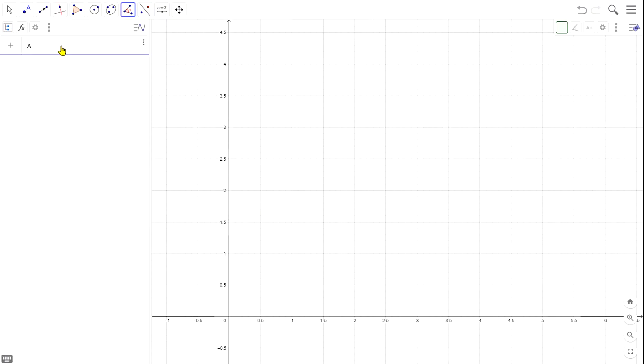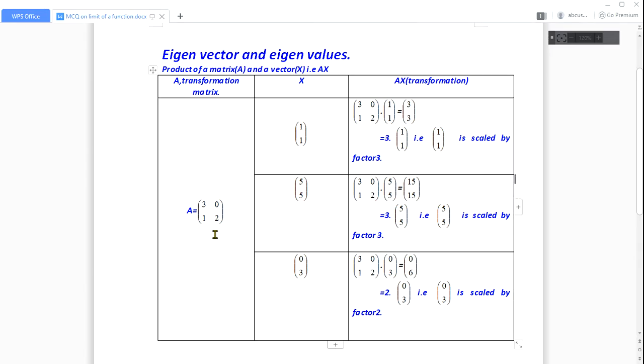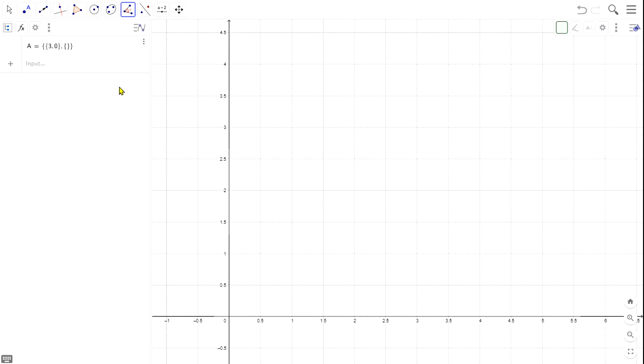Okay, matrix A, which is (3, 0), that is one row, and then the next row is (1, 2). Let me fill in here 1 comma 2, and then hit enter.